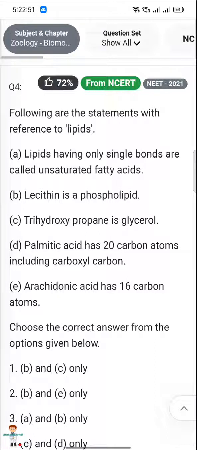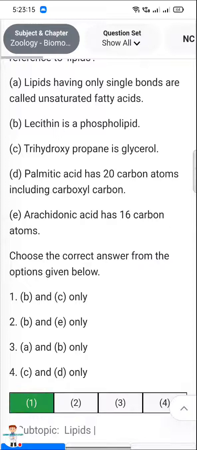Next, arachidonic acid has 16 carbon atoms. इनमें से कौन कौन सी करेक्ट है? Correct is lecithin is a phospholipid and trihydroxypropane is glycerol. The answer is 1.